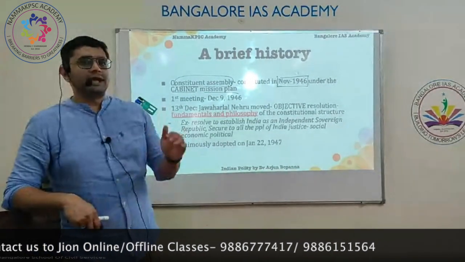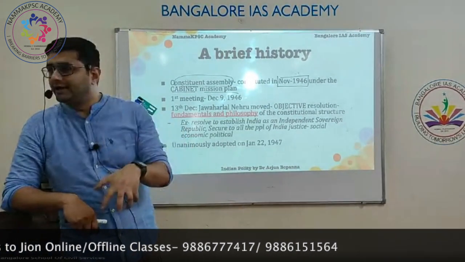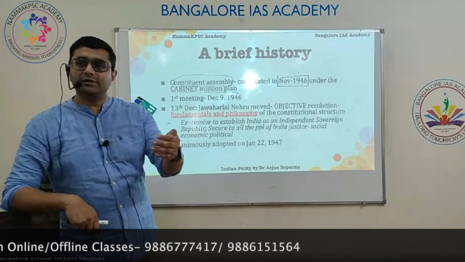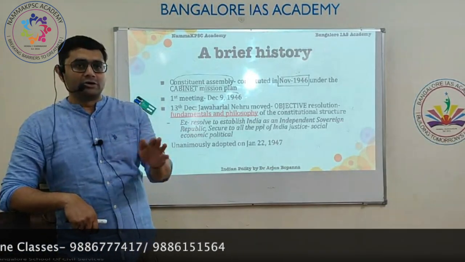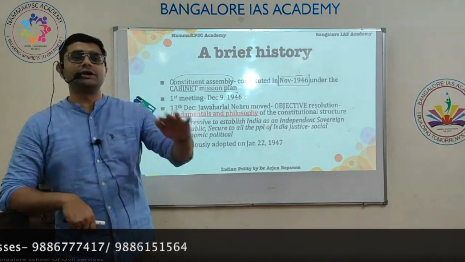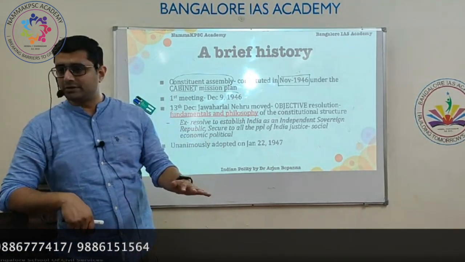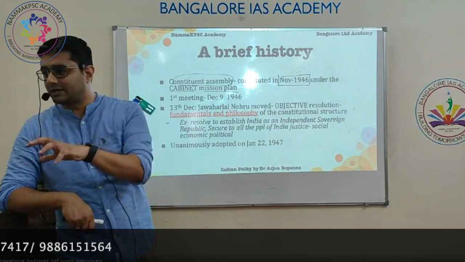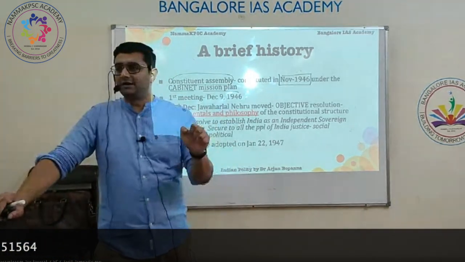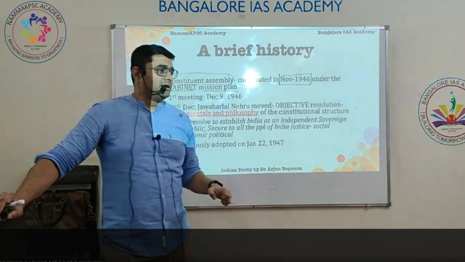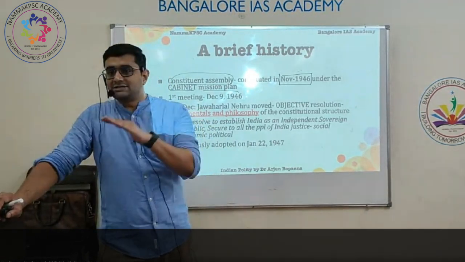A three-member Cabinet Mission came to India to discuss and negotiate with the national leaders like Nehru, Gandhiji, and others, to come up with a plan to transfer power from the British to the Indians. Are you able to understand?